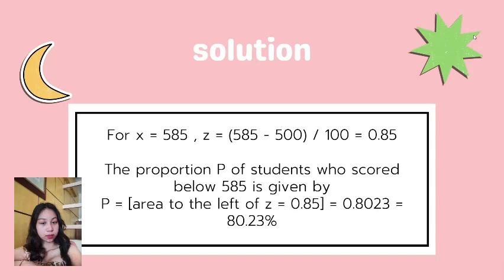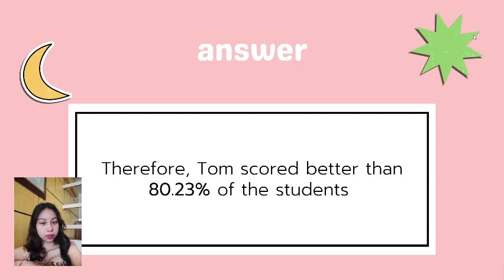The proportion P of students who scored below 585 is given by P equals the area to the left of z equals 0.85, and that will give us the result of 0.8023 or 80.23%. Therefore, Tom scored better than 80.23% of the students who took the test, and of course he will be admitted to this university.